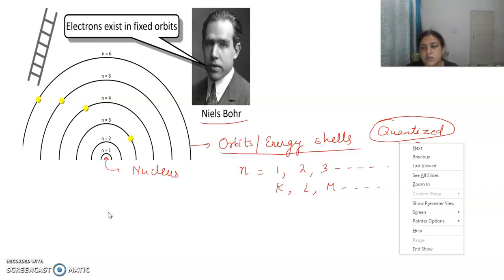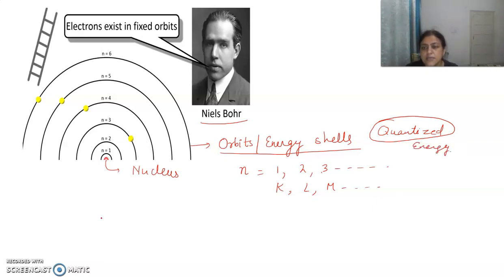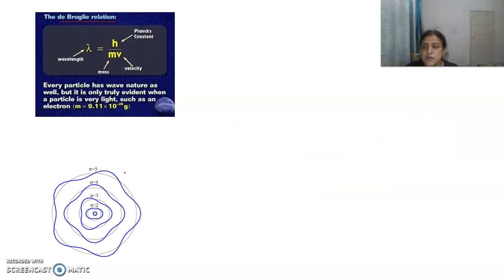But later on, a few experiments were conducted. One was the de Broglie equation. According to de Broglie, any particle in motion has mass and wavelength. So it has a wave nature as well as a particle nature.